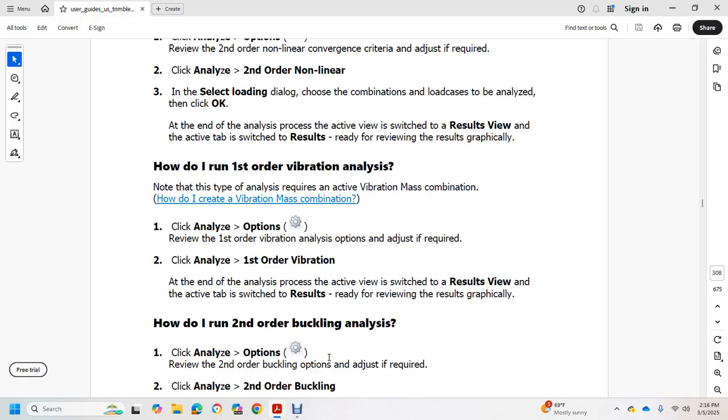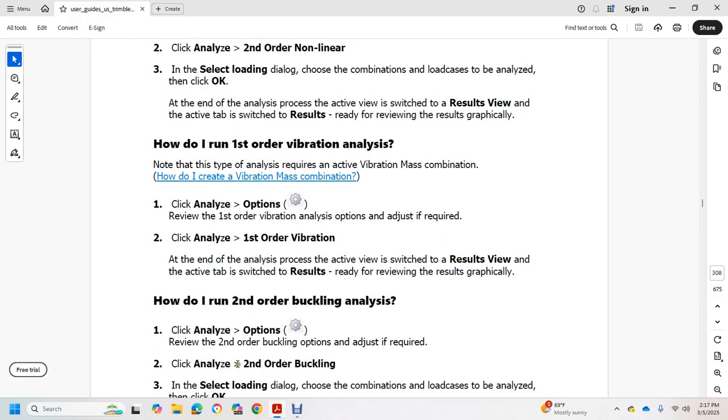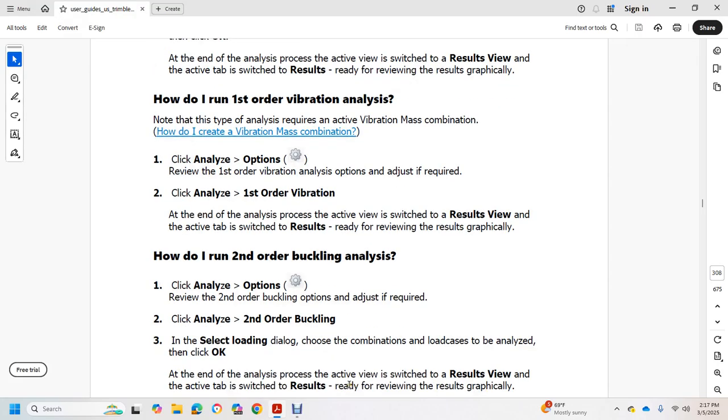How do I run a second order buckling analysis? Click the Analyze option, review the second order buckling options, and adjust as required. Click on Analyze, Second Order Buckling, and select the loading dialog box. Choose the combination load case to analyze, click OK.